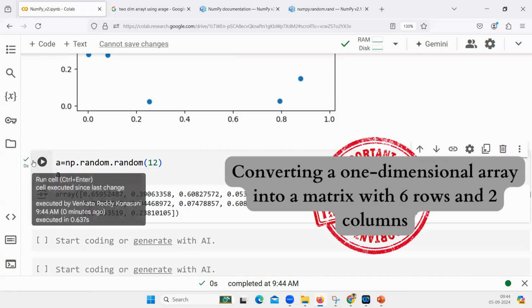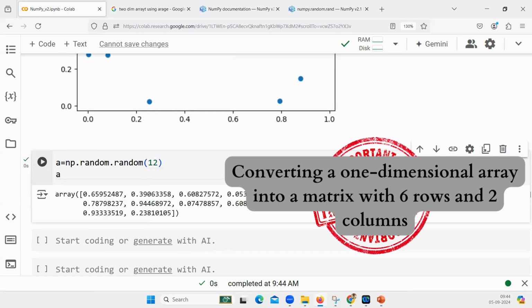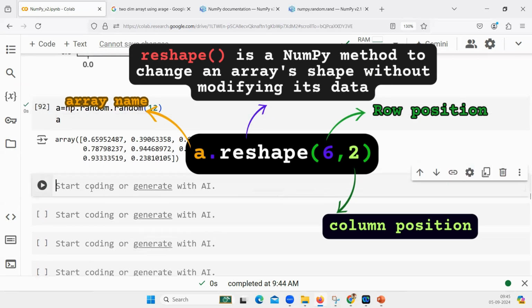What if I want to make it a two-dimensional array with 4 rows and 3 columns? I want to convert it into 4 rows and 3 columns, or 6 rows and 2 columns. So I will say a dot reshape. Tell me, 6 rows, 2 columns, how should I write it? 6 comma 2.